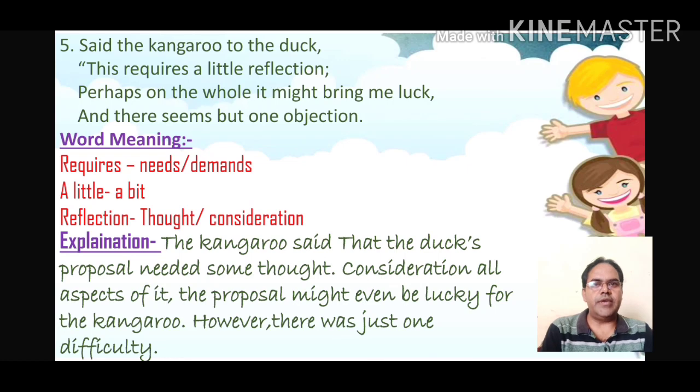Now stanza 5 of the poem. "Said the kangaroo to the duck, this requires a little reflection. Perhaps on the whole it might bring me luck, and there seems but one objection." Said the kangaroo to the duck. Now the kangaroo is saying something to the duck.